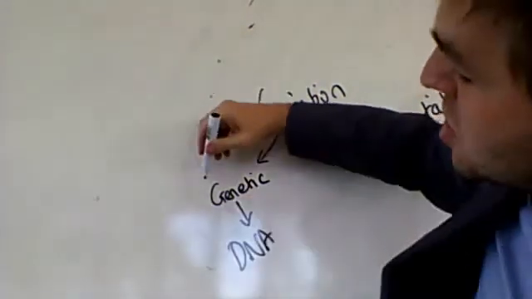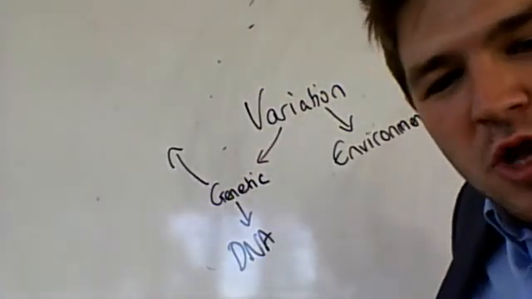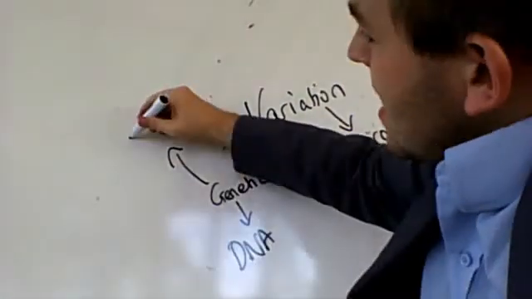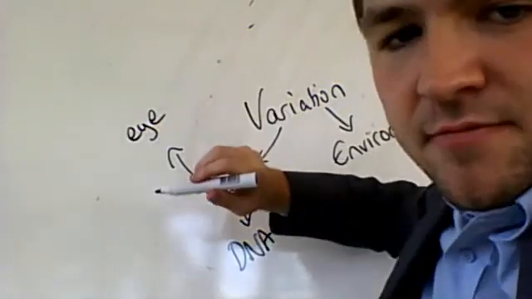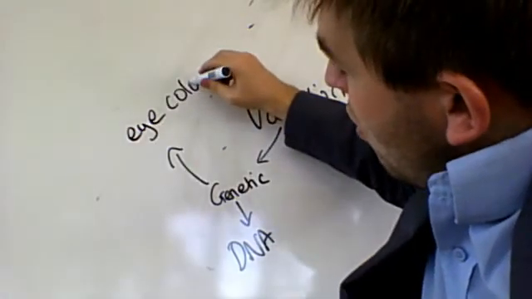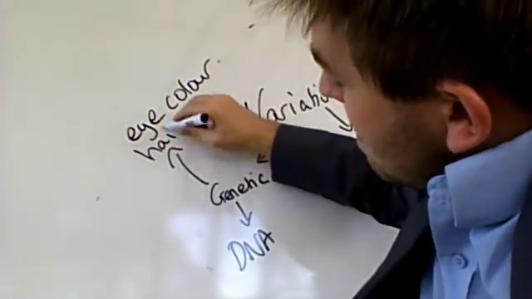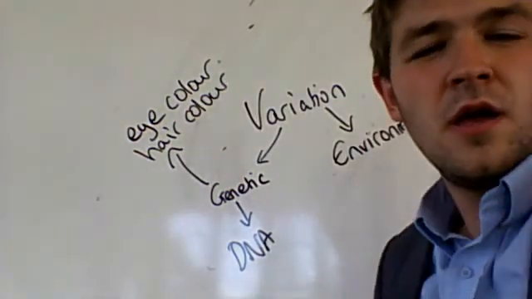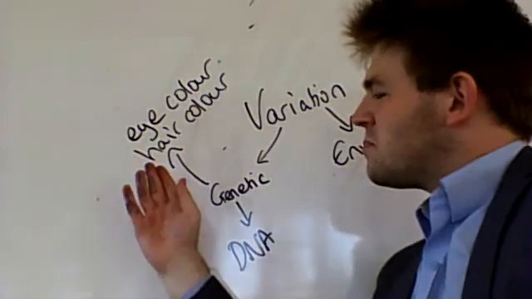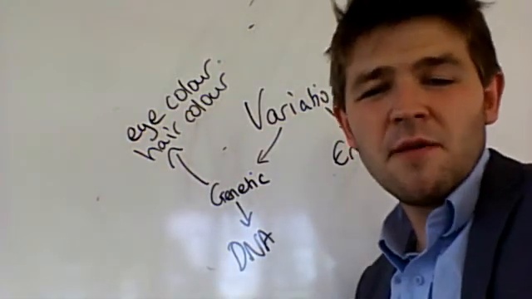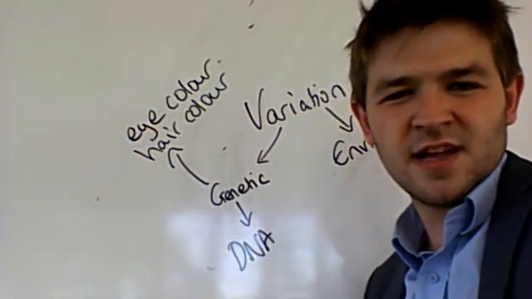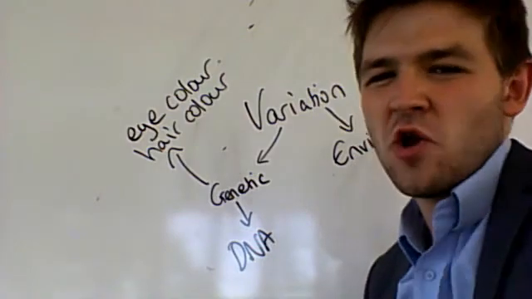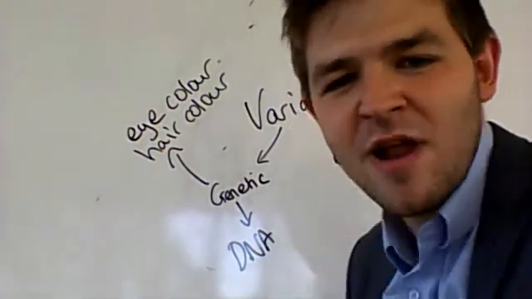For example, some things that are controlled by our genes are things like our eye colour or our hair colour, at least our natural one. So we have some ideas there. They're controlled purely by our genes. They are things that we get as soon as we're created, and they stay with us forever.